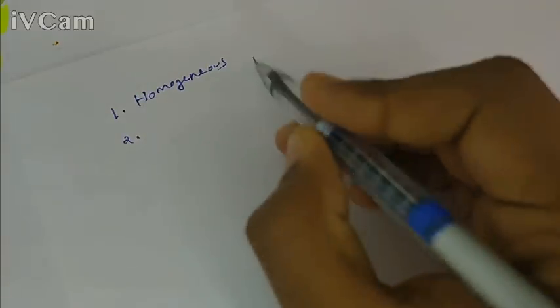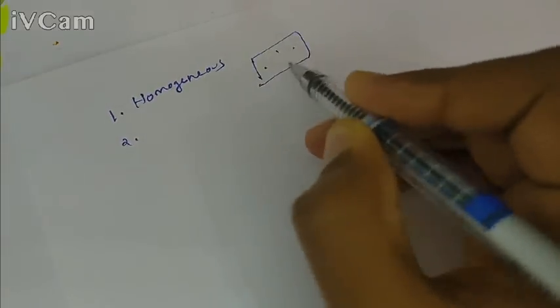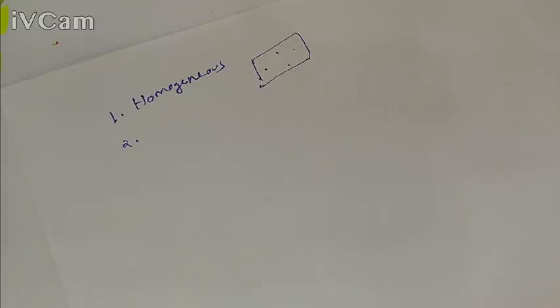Okay, a homogeneous material has the same mechanical and physical properties throughout its volume. So if we take any point, its property will be the same. That is for homogeneous material. Next one is isotropic material.